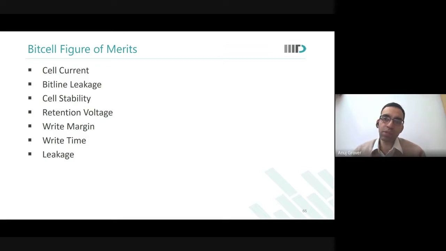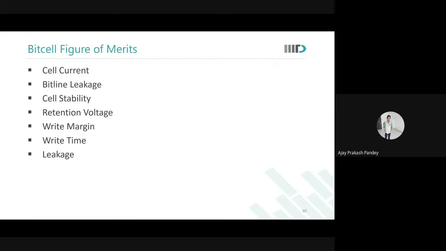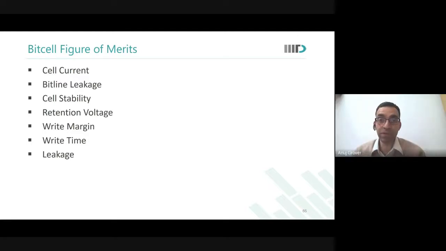Okay, so all of you are clear about what these various figures of merit are, and which is the most important figure of merit? Area. See, it is such an important figure of merit that when you join industry, you will see that the bit cell is named on its area. It is not named on its SNM, its current, or anything else. We call it a 115 cell, which means the area is 0.115 micron square or things like that.